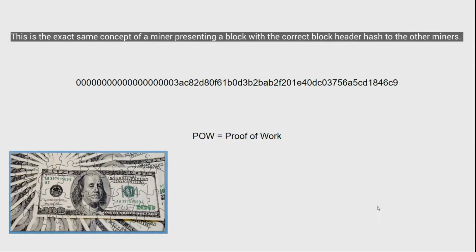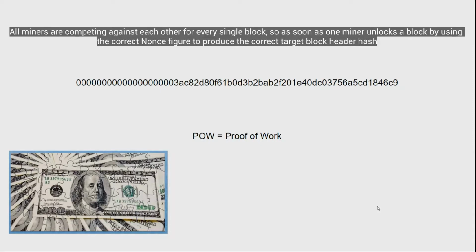This is the exact same concept of a miner presenting a block with the correct block header hash to the other miners. All miners are competing against each other for every single block.